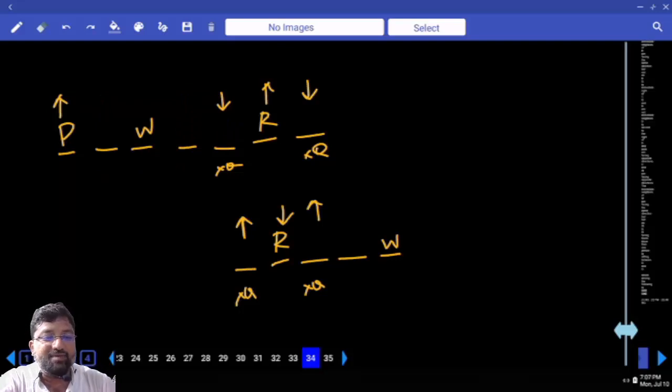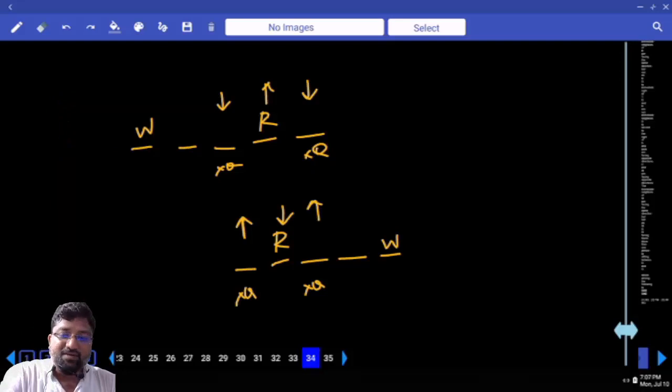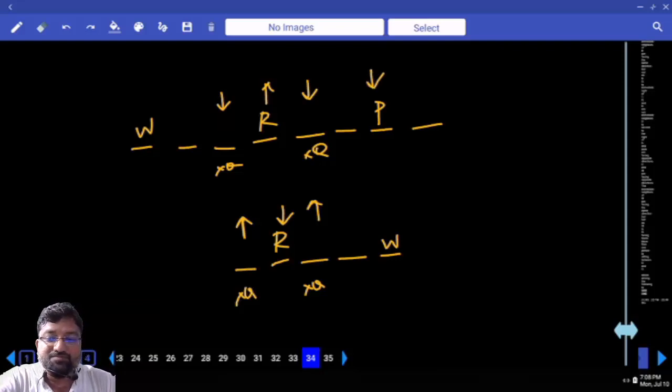Whom did we talk about? P and immediate right of R. 1, 2, 3. This is that fellow, three people sit between R and the one who is to the immediate right of P. So this has to be P, and he should be facing south. Sorry. Immediate right means this fellow should be facing north.